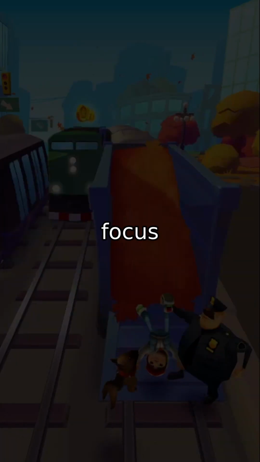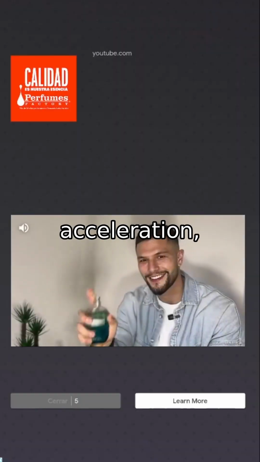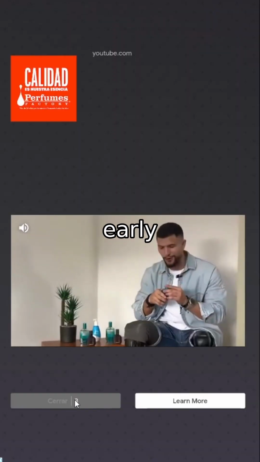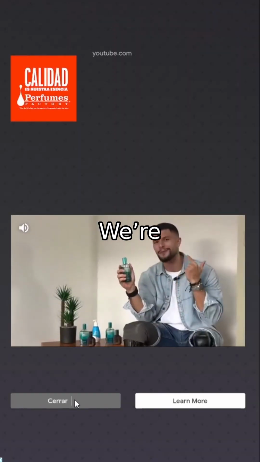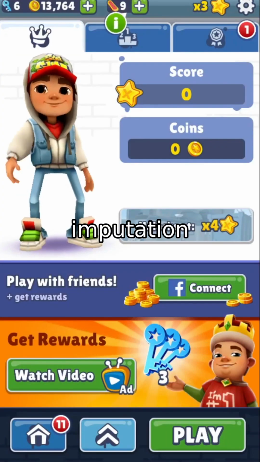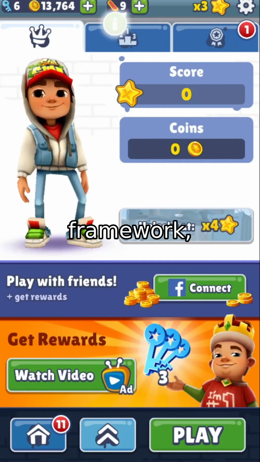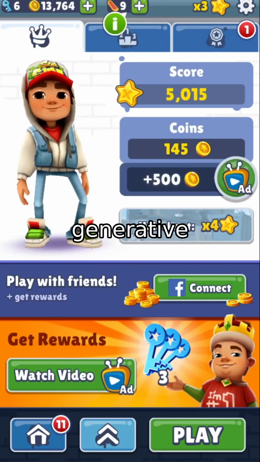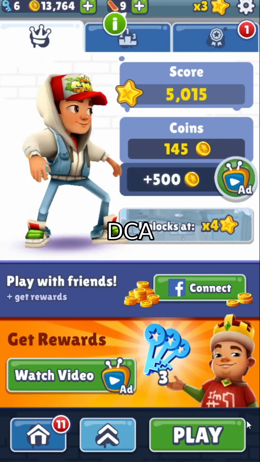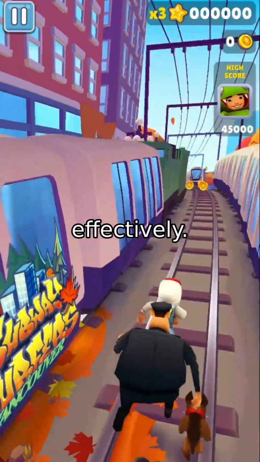Looking ahead, future work will focus on scalability, integrating GPU acceleration, sketching techniques, and early stopping to speed up computation. We're also exploring tighter coupling of detection and imputation within a unified probabilistic framework, and combining scR-MF with deep generative models like scVI or DCA to capture nonlinear manifolds more effectively.